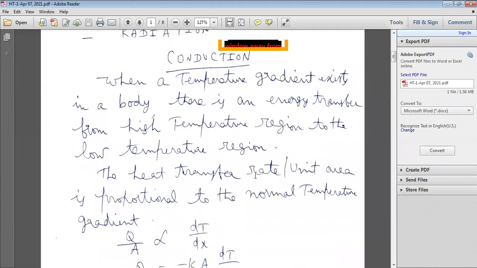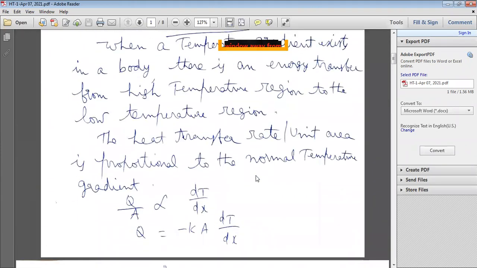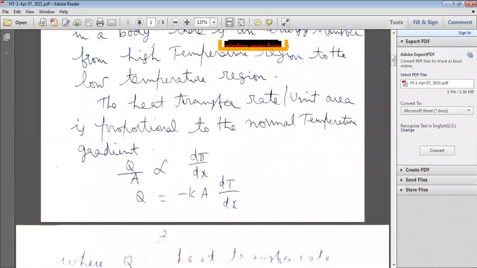So according to Fourier, he developed a law describing how heat is transferred through the conduction mode. Heat transfer rate per unit area is proportional to the normal temperature gradient, the change in temperature dT for a thickness of dx.